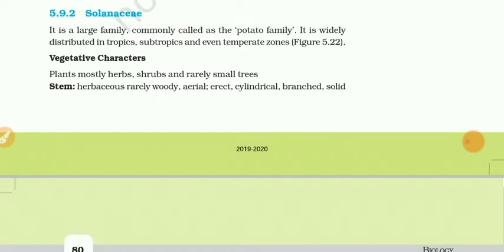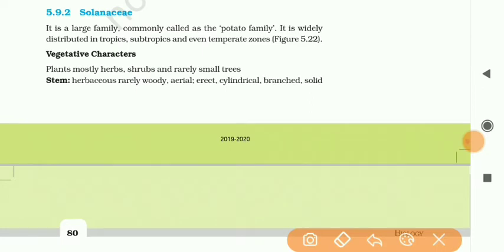Class, before this video you have seen the first family of this chapter, that was Fabaceae. Another name is Leguminosae or Papilionoideae. But today I will discuss the next two families, that is the Solanaceae and Liliaceae.